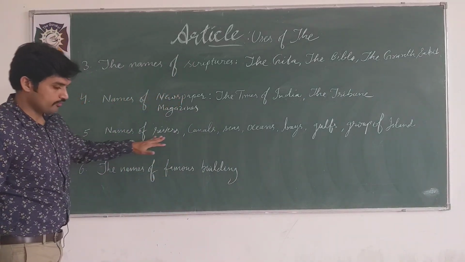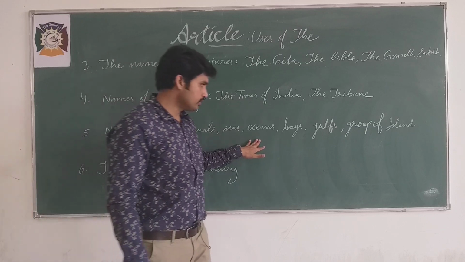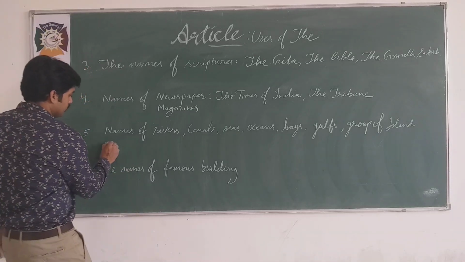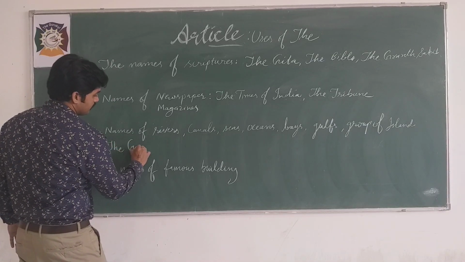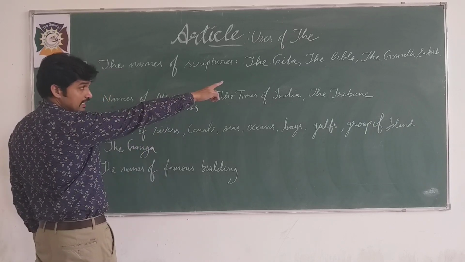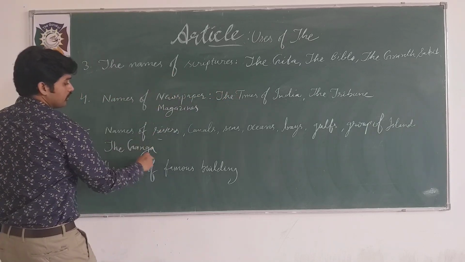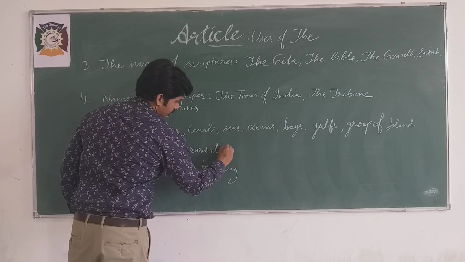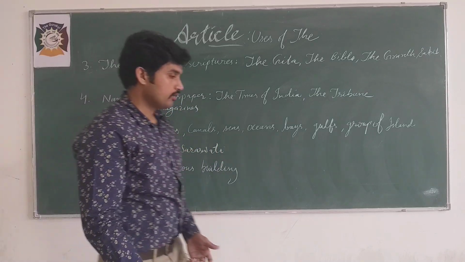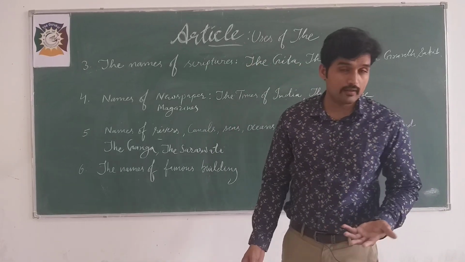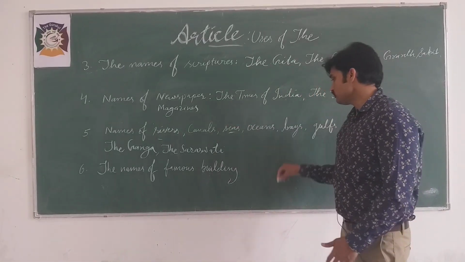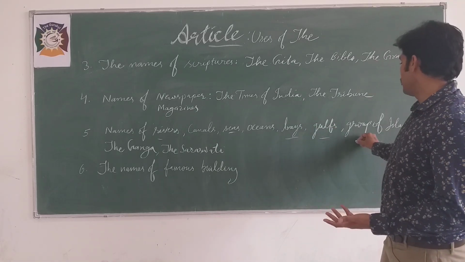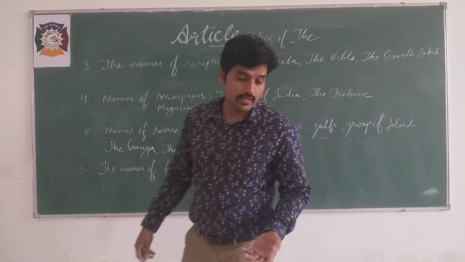Number 5, names of rivers, canals, seas, oceans, bays, gulfs, and groups of islands. You have to use the. You can say the Ganga, the Saraswati. In the same way, you use these names, the canals which we have, the SYL, the Red Sea, the Bay of Bengal, the Gulf of Mexico, and groups of islands, for example the Himalayas, etc.